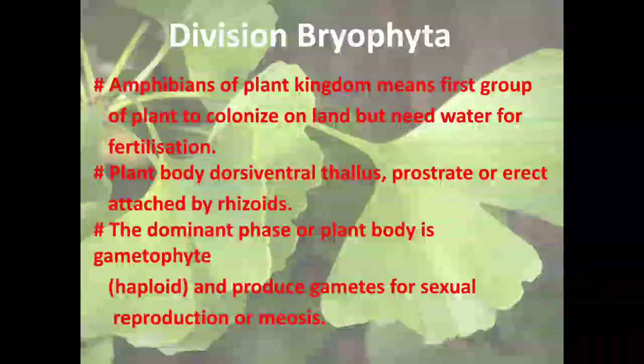The dominant phase of the plant is known as the gametophyte. Gametophytes are the dominating phase where the gametes are formed. They are haploid, meaning they have half the number of chromosomes, and they produce the gametes for the sexual mode of reproduction, formed by the process of cell division named meiosis.